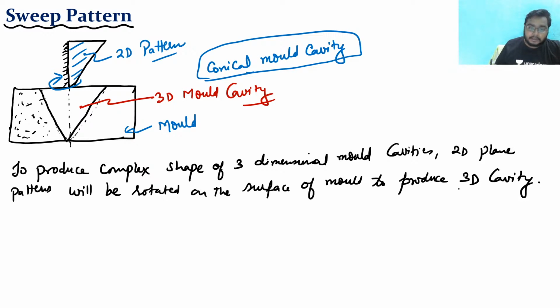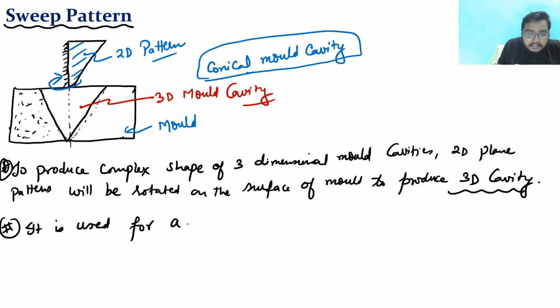To produce a complex 3D shape like this, if I have to produce it, what will I do? I will take a 2D pattern and just rotate it, rotate it 360 degrees, and for that I am getting the 3D cavity, right? So this is the first point, and the second point is most important. It is used for axisymmetric objects only.